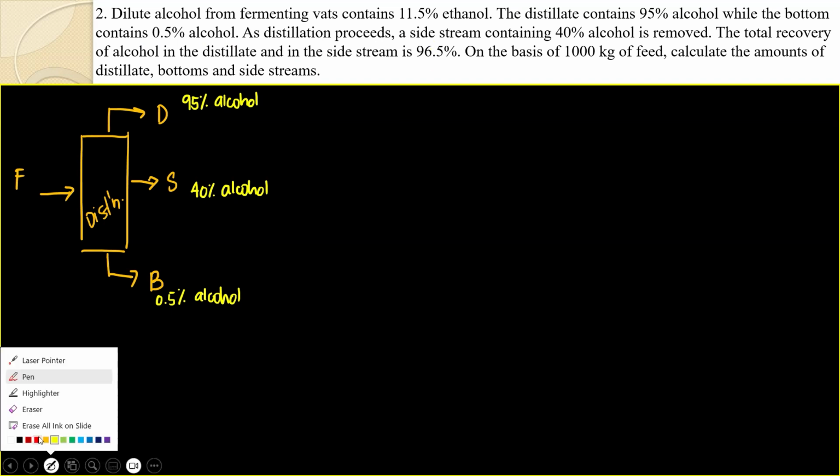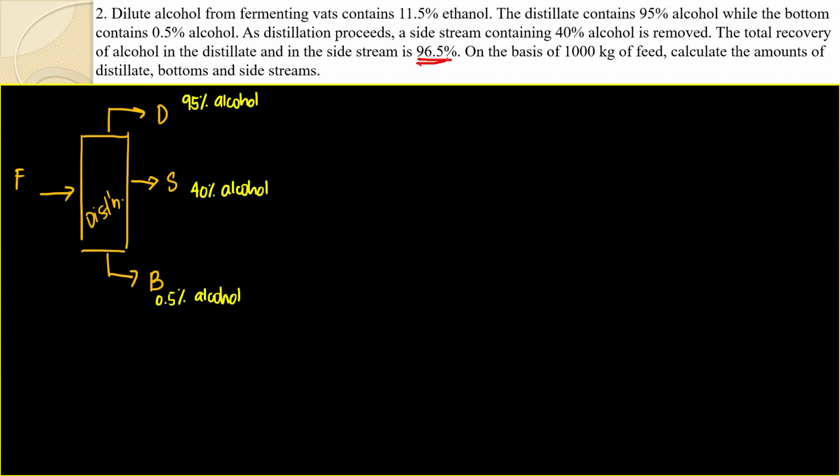So I'll just underline this first half. This is important. I'll write that later. On the basis of 1,000 kilogram of feed, calculate the amounts of distillate, bottoms, and side streams.